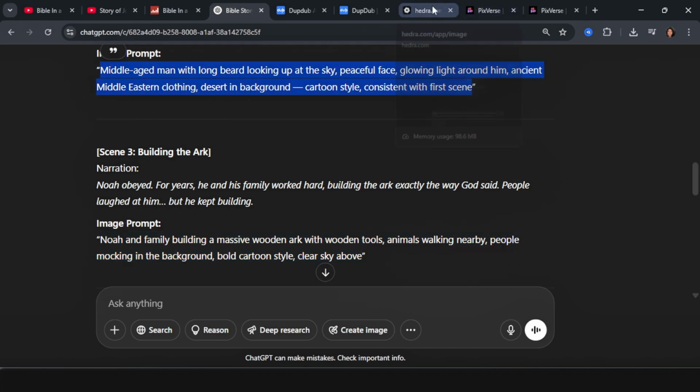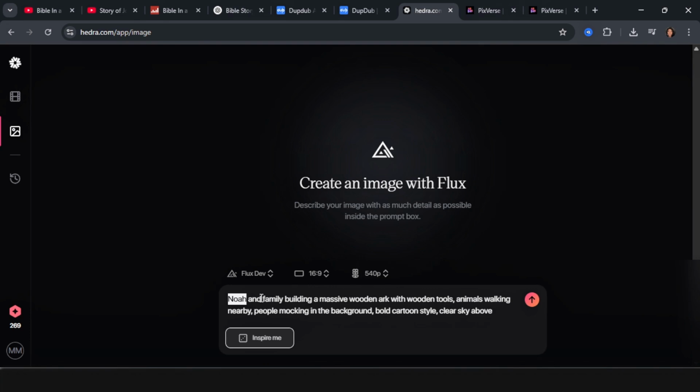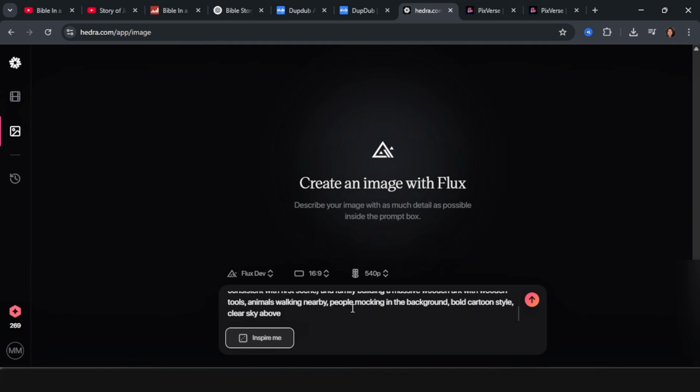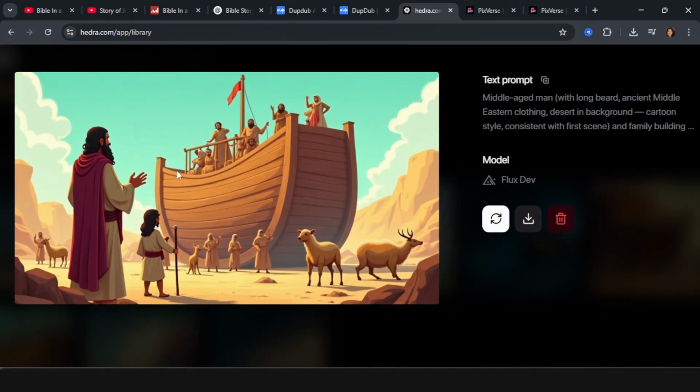We're going to go to Hedra and paste that here. So we can put this here in brackets, and that way the AI understands what exactly we want. And we're going to go ahead and generate. Now this AI tool has given us this as well, and this is okay. We're going to go ahead and download it too.